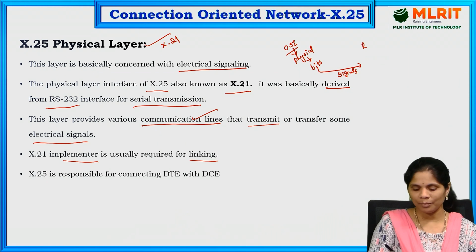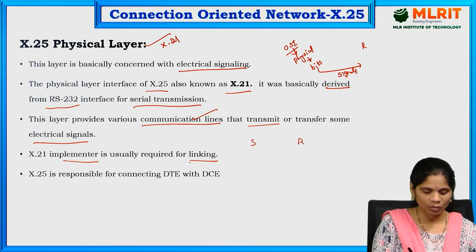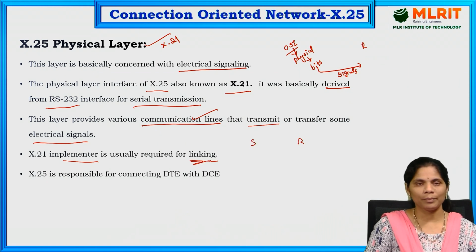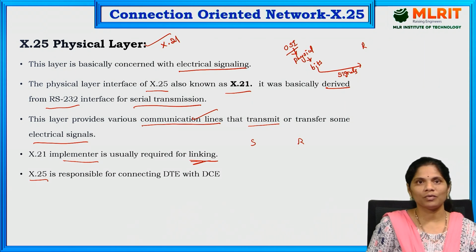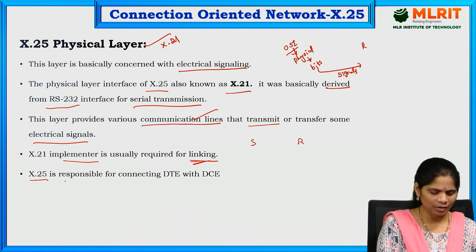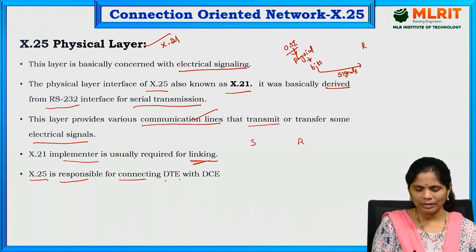For linking between the sender and receiver, we are going to use the X.21 interface. Next one is X.25. What is X.25 here? It is mainly responsible for connecting the DTE and DCE.